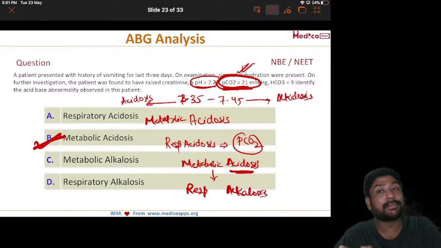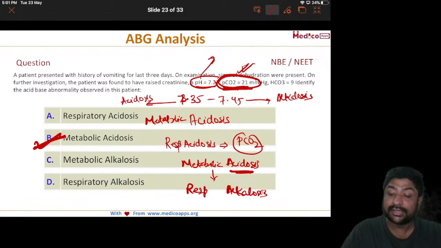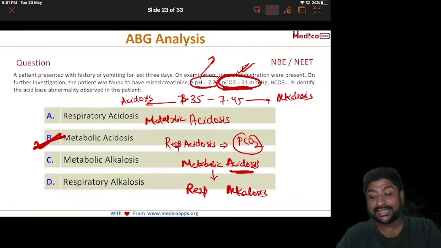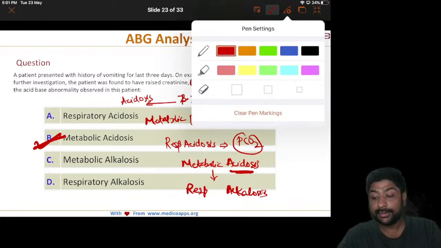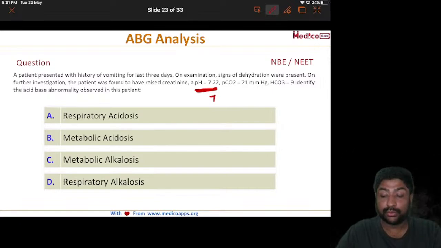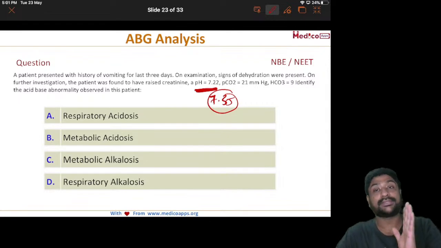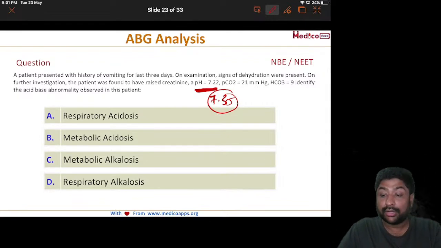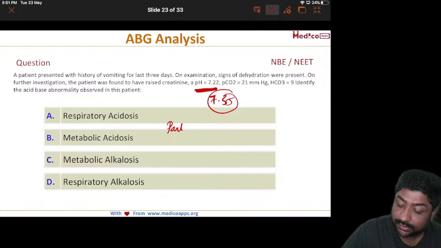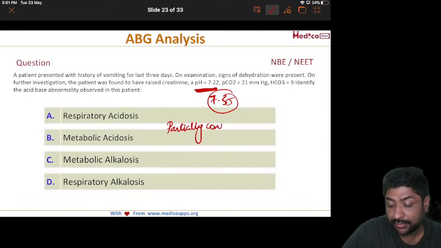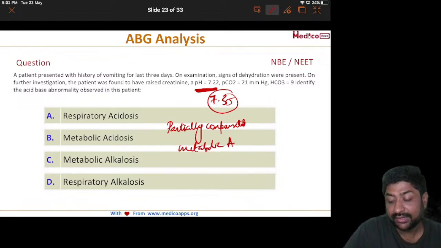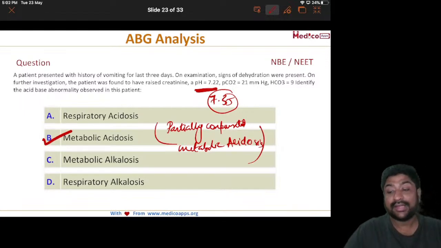But is it fully compensated or partially compensated? Remember, if it is fully compensated, the pH will come into the normal range. So pH has still not come into the normal range. Can you see? The pH here is still 7.22. It's not 7.35. If pH was coming towards normal, then we could have said it is fully compensated. But because pH is still not in the normal range, we can say that it is partially compensated. So the correct answer will be partially compensated metabolic acidosis.